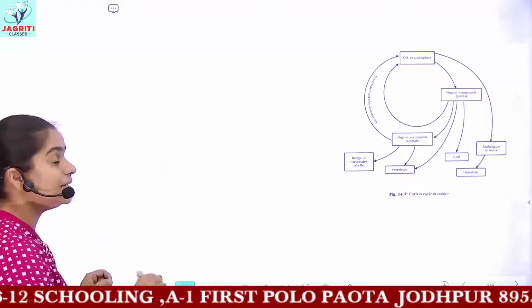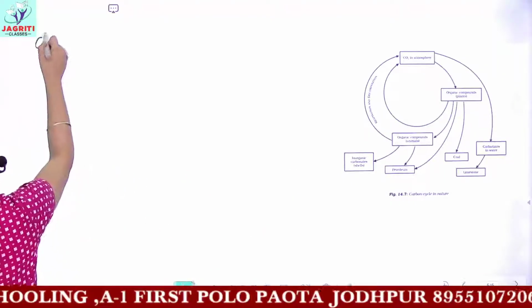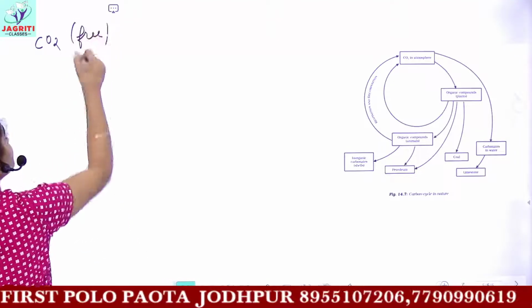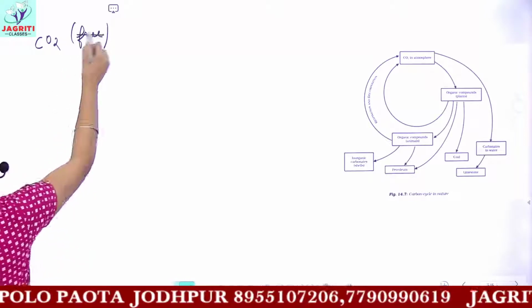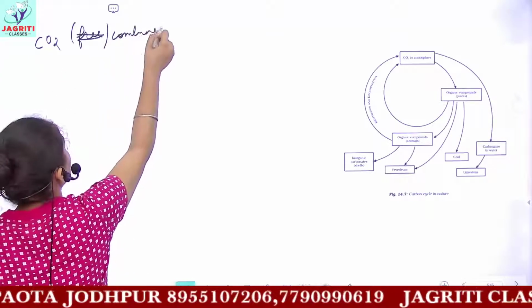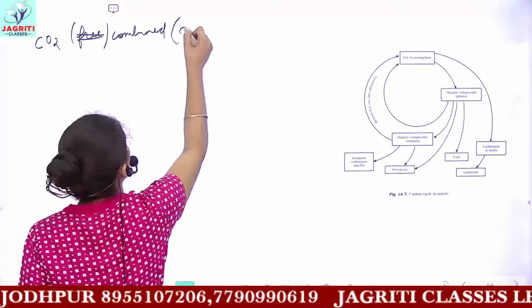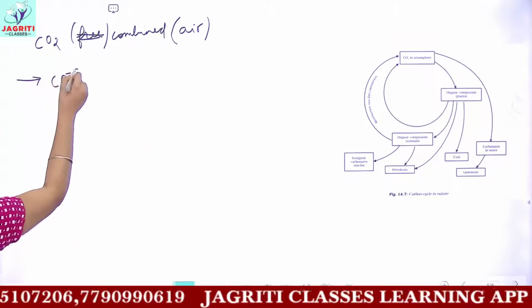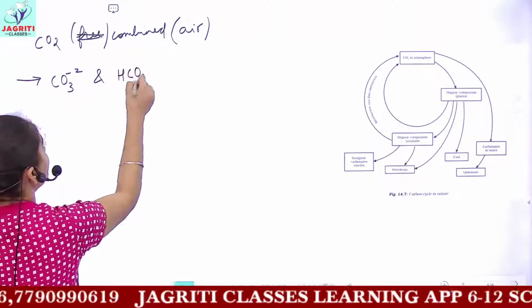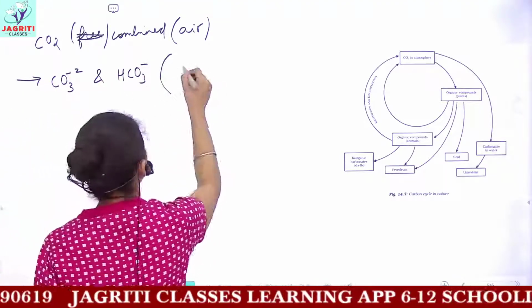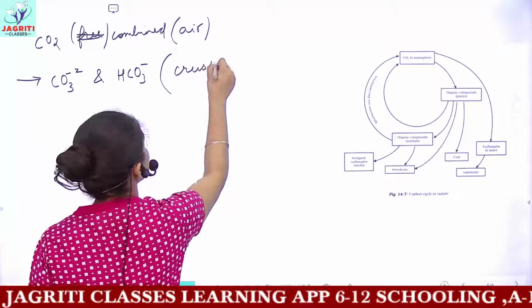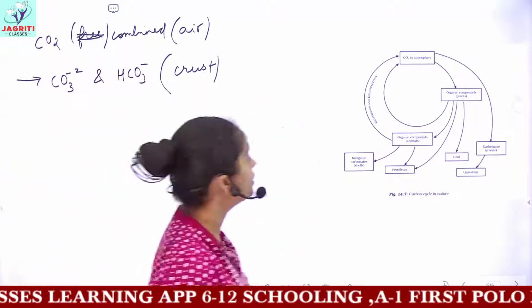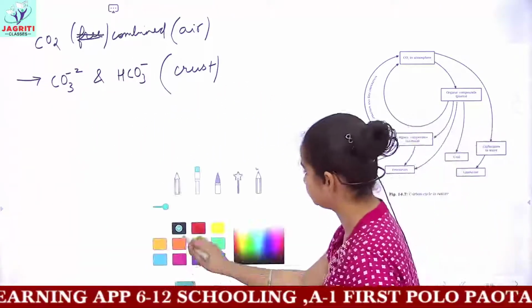Carbon is present in our atmosphere in the form of CO2. This is not in free form, this is a combined form of carbon which is present in air. Then carbon is also present in the form of carbonates and hydrogen carbonates. This is again a combined form which is present in the Earth's crust. So carbon is found in a variety of forms. Let's see how this carbon gets cycled in nature.